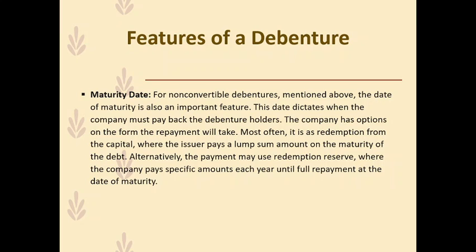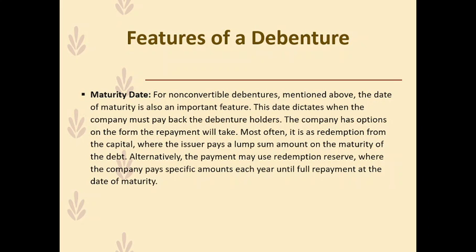So most often it is redemption from the capital. The issuer pays a lump sum on the maturity of the debt. For this purpose, even debenture redemption reserves are maintained by the company, which is a sinking reserve where the company puts aside a certain sum every year till the date of maturity of the debt. Alternatively, the payment may use redemption reserves where the company pays a specific amount each year until full repayment at the date of maturity.